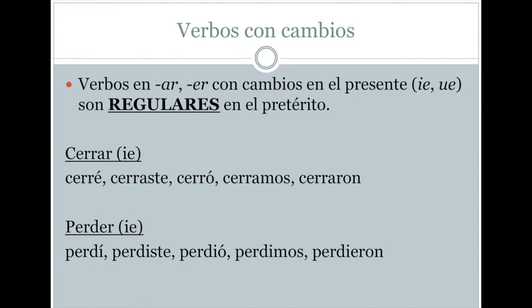In the present, it has a change to IE. But because it ends in er, then the preterit has absolutely no change. Perdí, perdiste, perdió, perdimos, perdieron. The verb cerrar takes the endings for ar verbs. The verb perder takes the endings for er verbs.